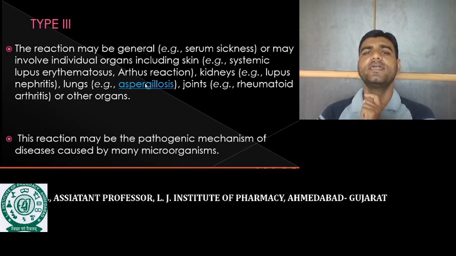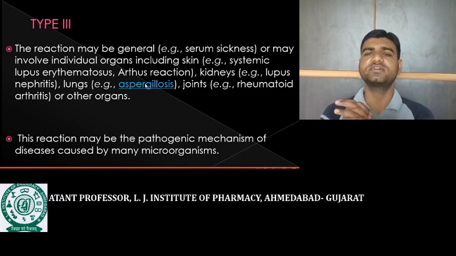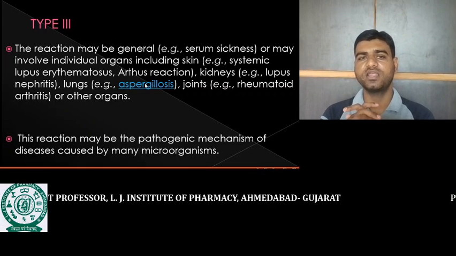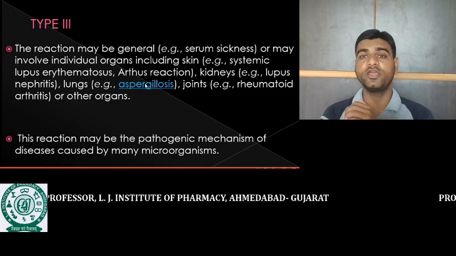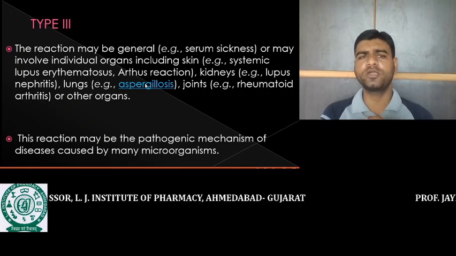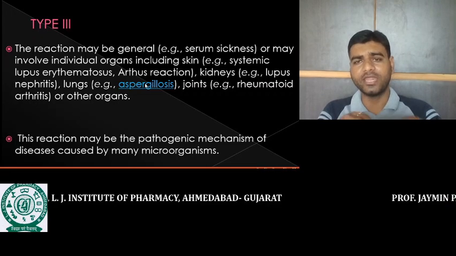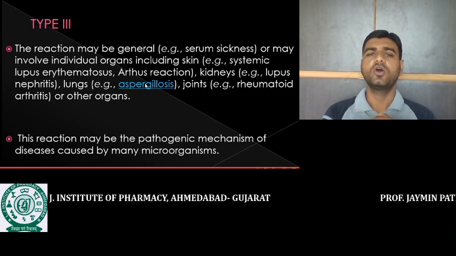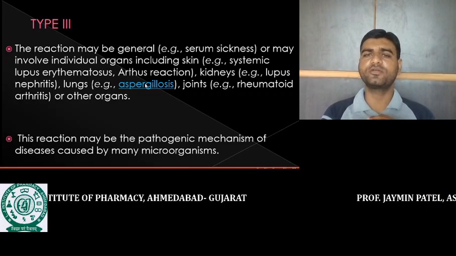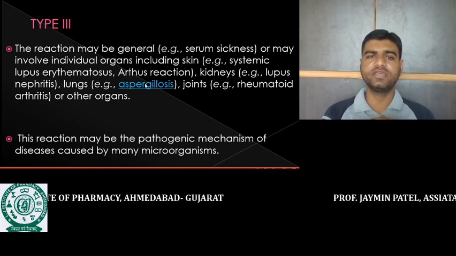Here, the general reactions regarding this type 3 hypersensitivity are serum sickness, and sometimes systemic lupus erythematosus. If that complex accumulates in the joints, it may induce rheumatoid arthritis. Many organs are where this complex can accumulate, and it may induce inflammation in those particular organs, and due to continuous inflammation it may produce lesions in that particular organ system. So this is type 3 hypersensitivity reactions.